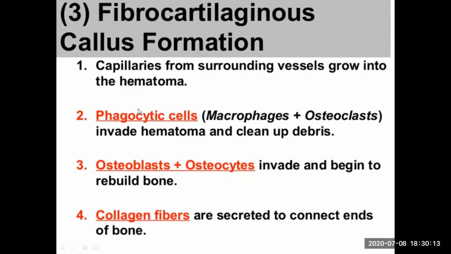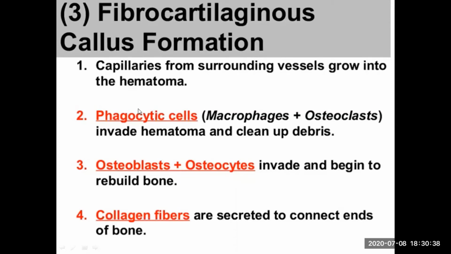Now what happens next? The bone cells come and invade that and start to rebuild bone. Then the collagen fibers are secreted by the other cells. Collagen fibers are secreted to connect the ends of the bone. The bone is formed by the bone cells, but collagen fibers are then secreted and join these ends of the bones which are newly formed, which are rebuilt.